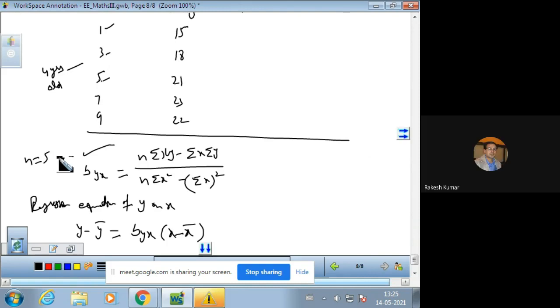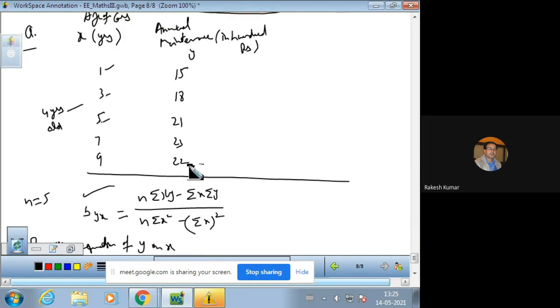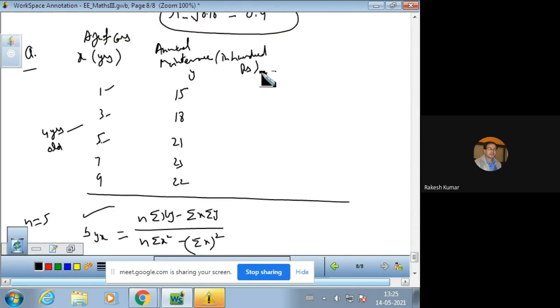We have to calculate the columns xy and x square also. So xy is 15, 54, 105, 161, 198, and x square is 1 square 1, 3 square 9, 25, 49, and 81.